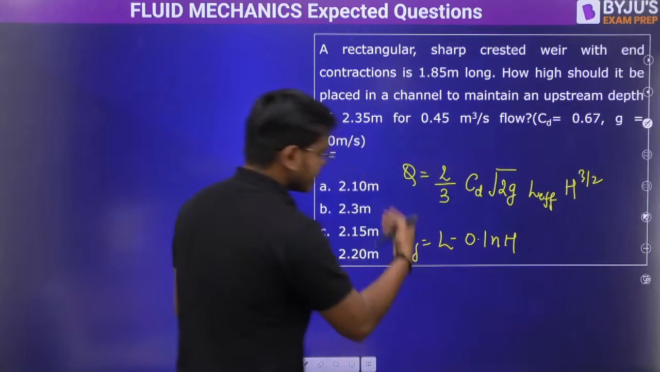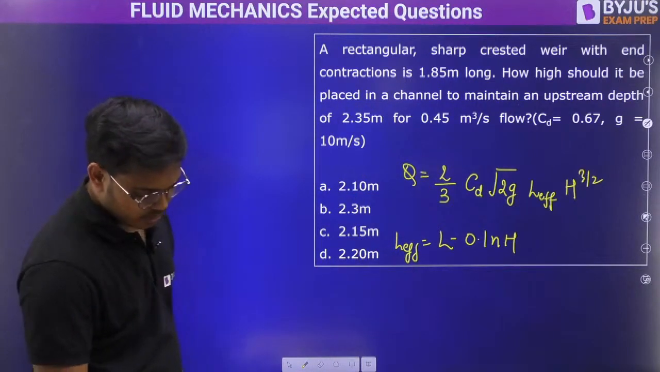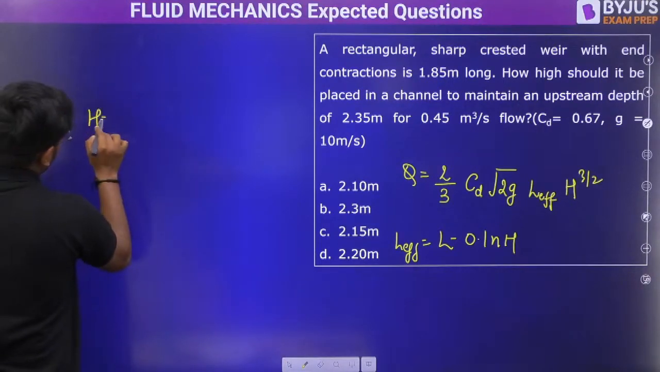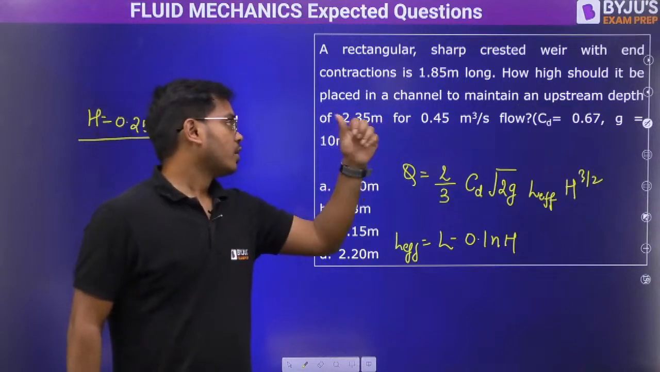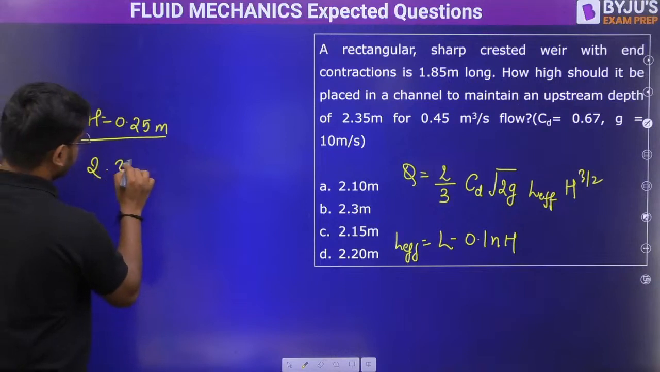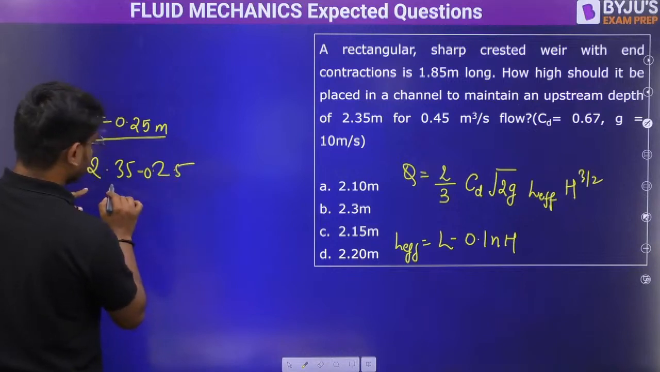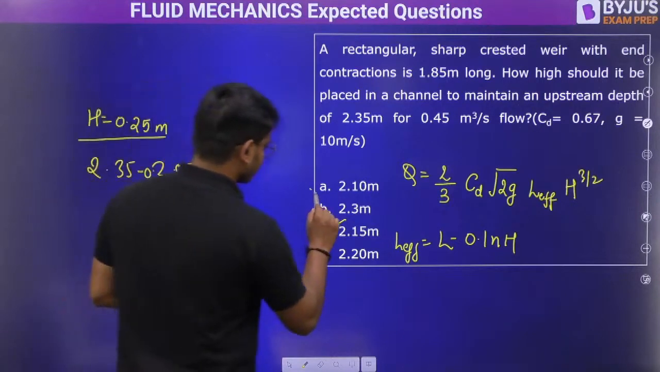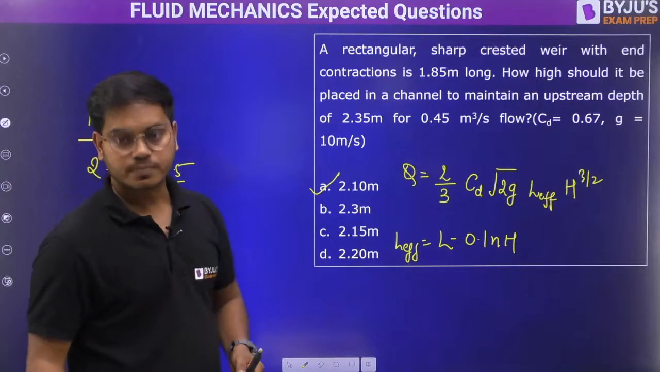This is L effective. So guys, this is the formula that we have to use. You can quickly tell me now. From here you are going to get the value of H. How much is the value of H? I'll tell you, don't waste much time on calculation. 0.25 meter. But they are saying we have to maintain an upstream of 2.35 meter, right? Then you just have to subtract: 2.35 minus 0.25. From there you will get 2.1 something. I think C is the right answer. There is also a 5 at the end, so because of that it will be 2.10.